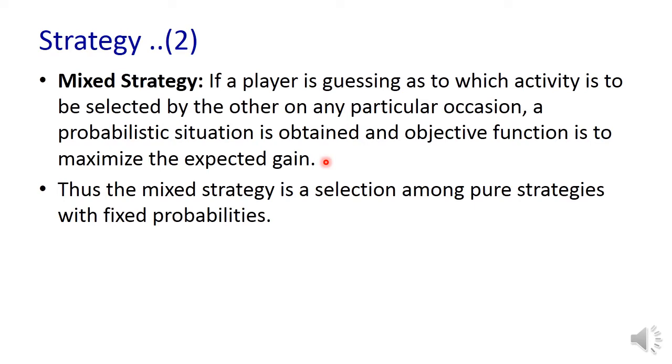This mixture of strategies we express in terms of probabilities. For example, A1 needs to be selected with probability 0.4 and A2 with 0.6. So A1 as well as A2 are mixed strategies with some probabilities. Thus a mixed strategy is a selection among the pure strategies with fixed probabilities.